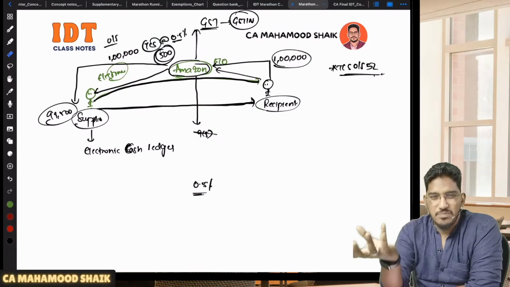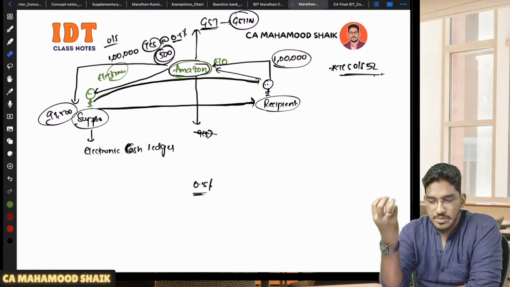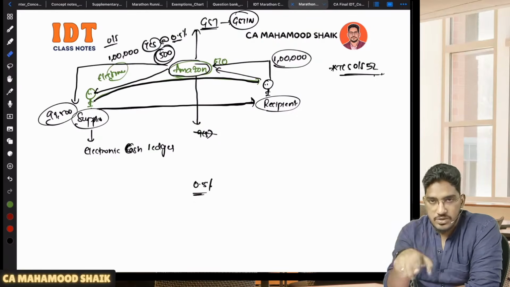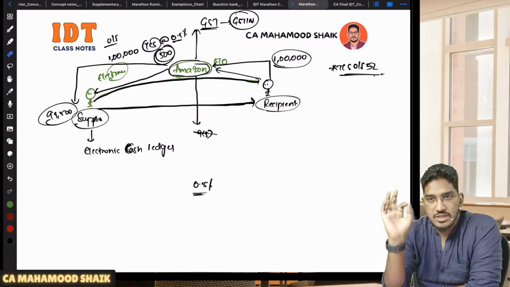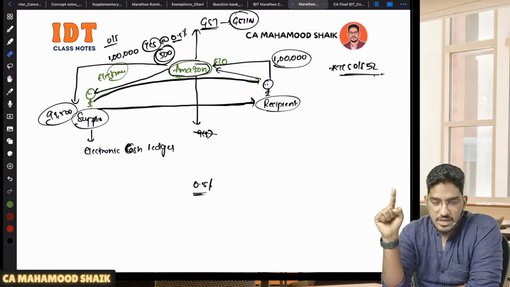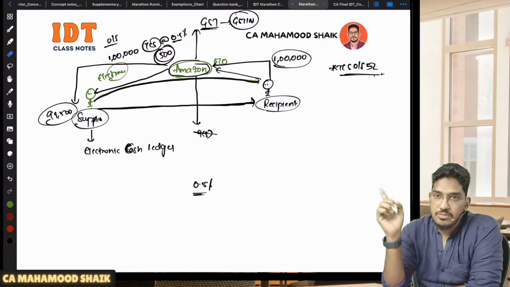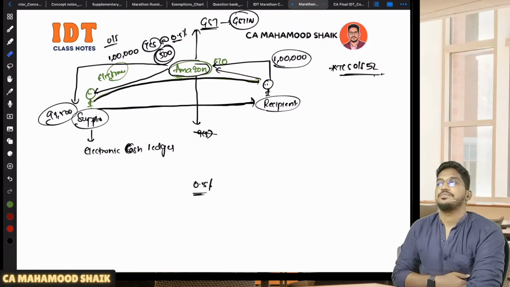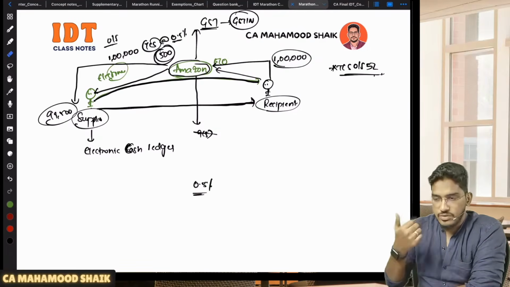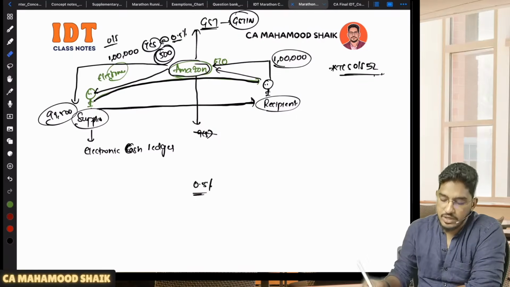The logic here is very simple. If the e-commerce operator has to collect that amount, first they should have collected the consideration. If they did not collect the consideration, from where will they deduct that 0.5%? Not possible. So that's why TCS will become applicable only when the consideration to the supplier is routed through the e-commerce operator. In case the consideration has flown directly to the supplier from the recipient, then there is no question of this TCS getting collected. So this is also one point you have to remember.